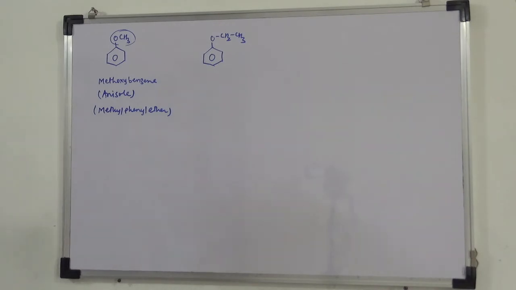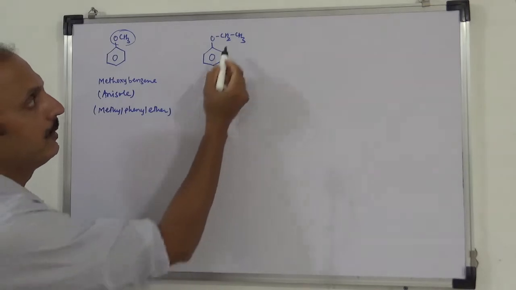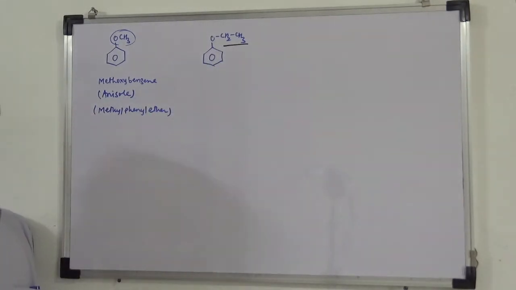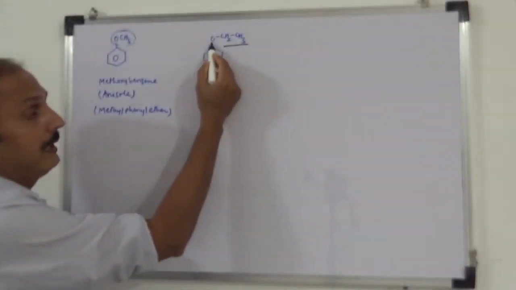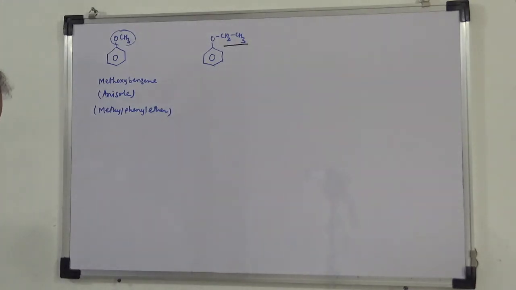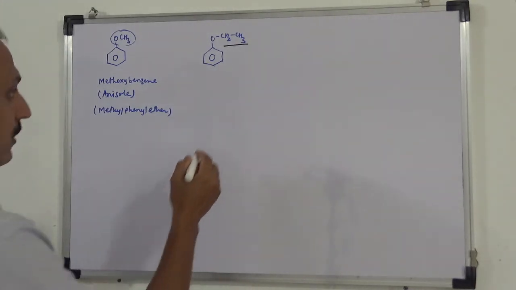This name here, this is ethoxy, its name will be ethoxybenzene. Okay, this is also called ethyl phenyl ether. So please write.